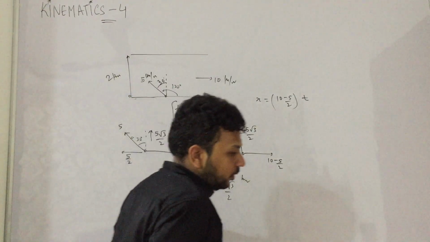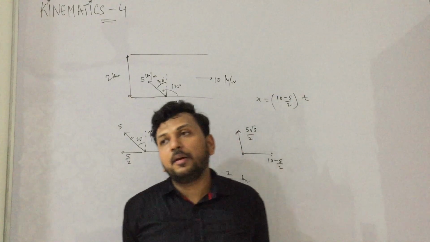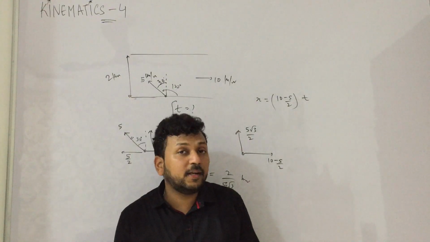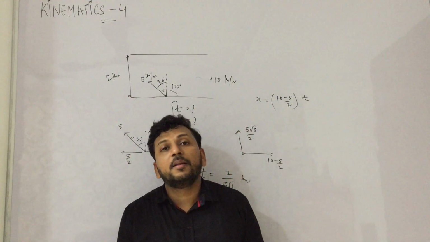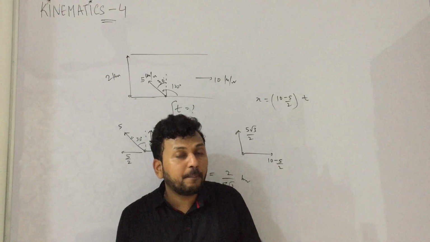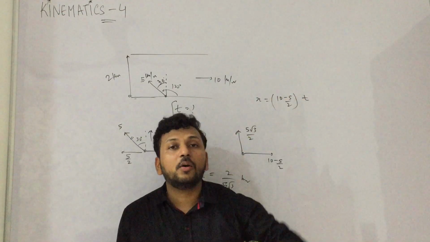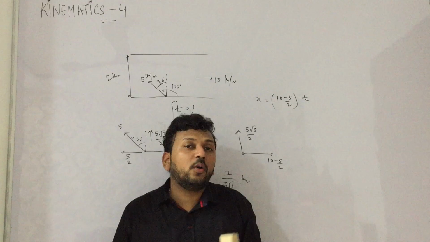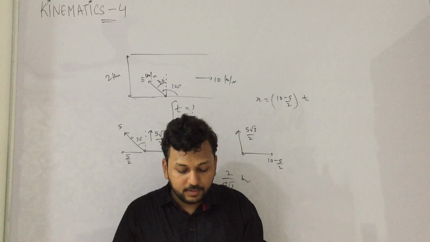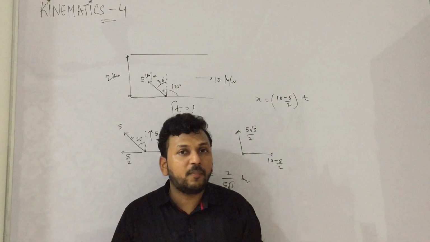Okay, so that's all for today, and I hope the concepts were clear. In relative velocity, we have studied two parts: the river and man, and the police and thief. For the next class we will study the rain man and system of particles.